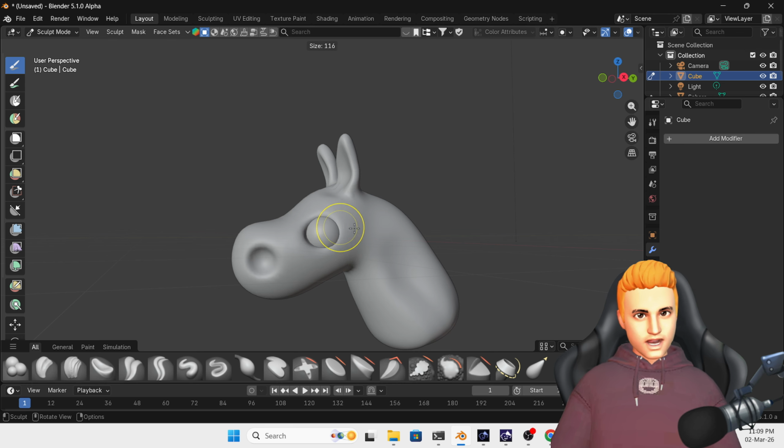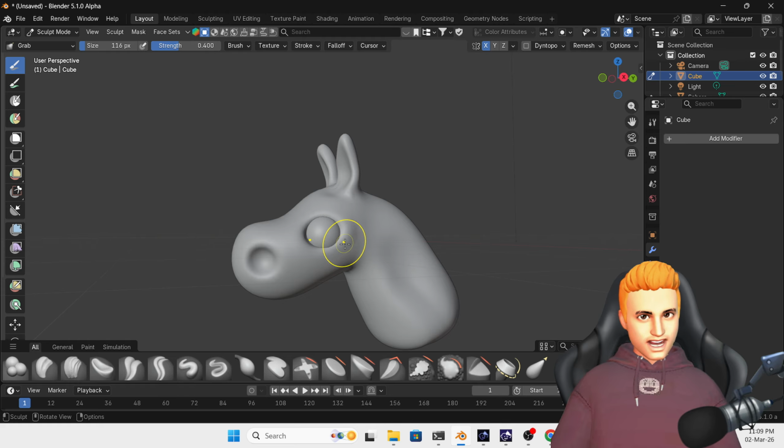Press F, increase the size of the brush and just select like this.